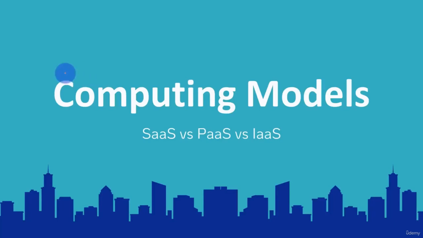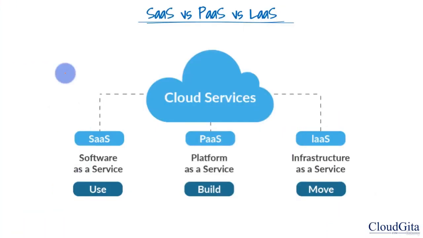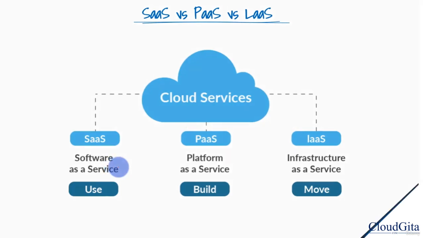In this lesson, we are going to talk about different computing models we have. Generally, we talk about three computing models. We have IaaS, infrastructure as a service, PaaS, platform as a service, and SaaS, software as a service. Basically, these are like a shared responsibility model: who shares the responsibility, what kind of responsibility you share, and what kind of responsibility is shared by the cloud vendor, the cloud provider.